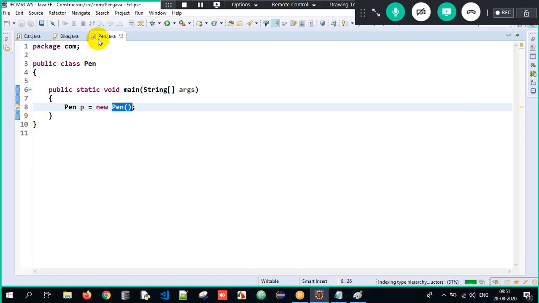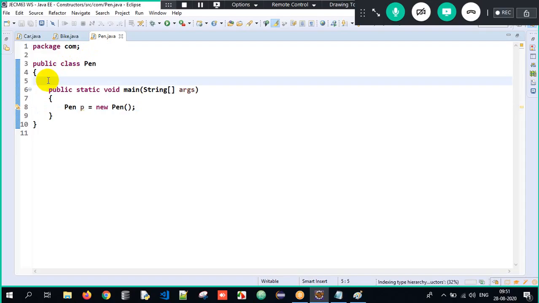What he does, he will automatically generate a constructor called the default constructor. For the clarity, I repeat, when there is no explicit constructor present in my class, the compiler will automatically generate a constructor and that is called the default constructor.